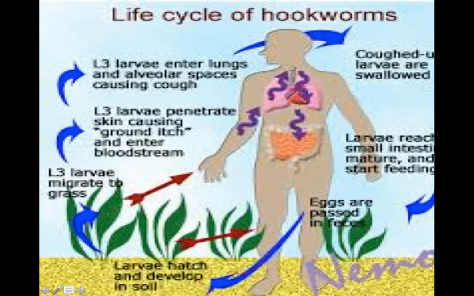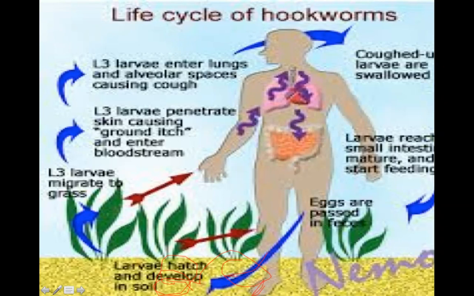When it passes out of the feces, it goes into the soil where it further develops. The rhabditiform larvae are converted into filariform larvae, and it is the filariform larvae which are going to penetrate the skin. It is going to enter either through the feet or through the hands, depending on which site is being used on the infected soil.